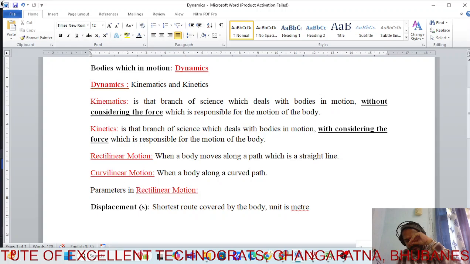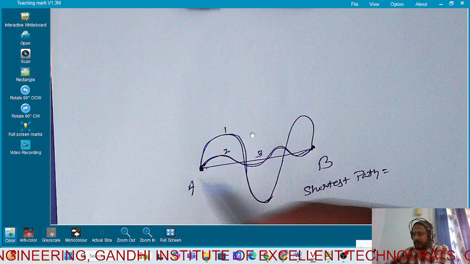Which is the shortest path? The question is, a person is going through this particular path, which is path 1, and there is one more person going through this other path. And there is one more person going through this particular path.